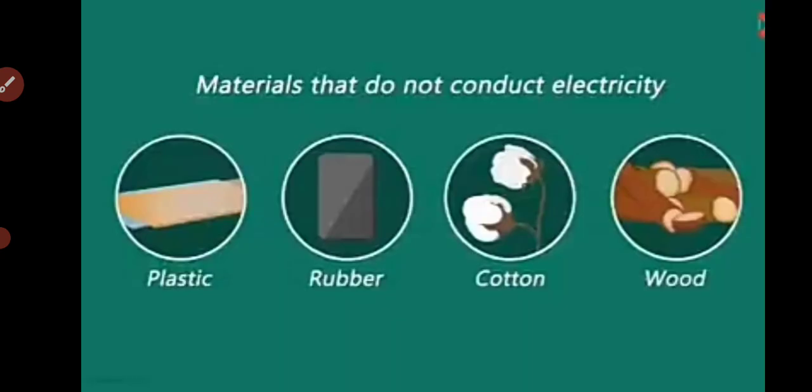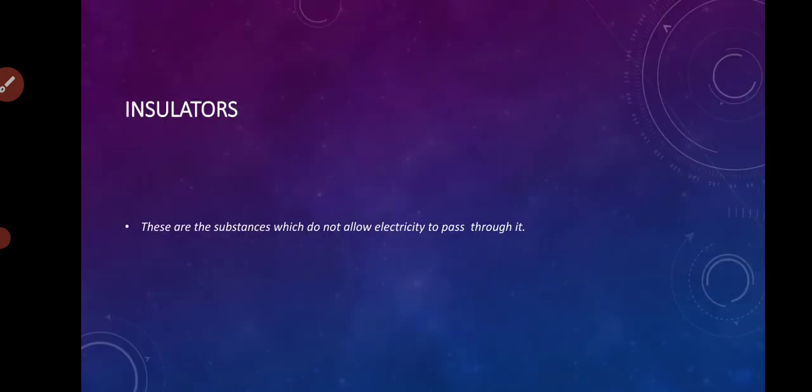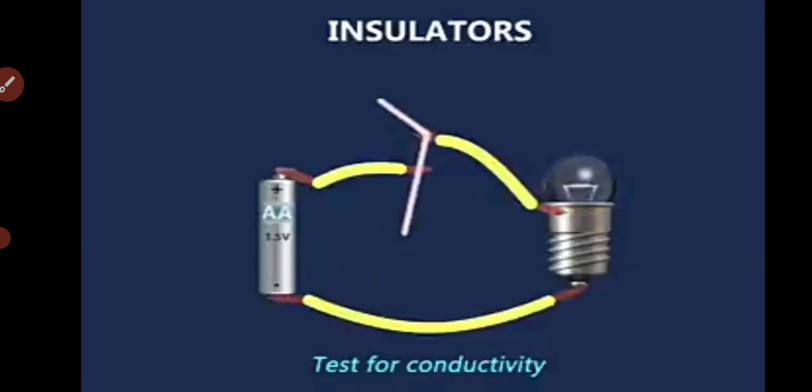Now, materials that do not conduct electricity are called insulators. Plastic, rubber, cotton and wood are some examples of insulators. So basically insulators are the substances which do not allow electricity to pass through them. That means they do not allow the easy flow of electrons or charges through them.